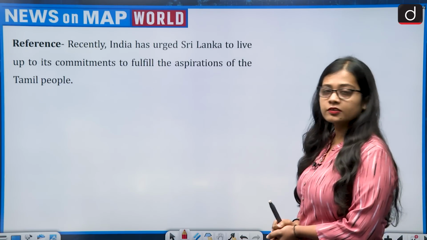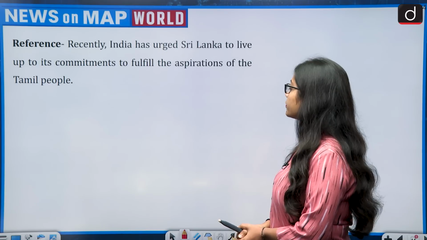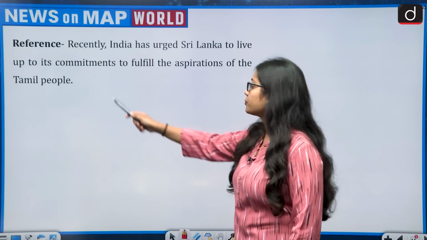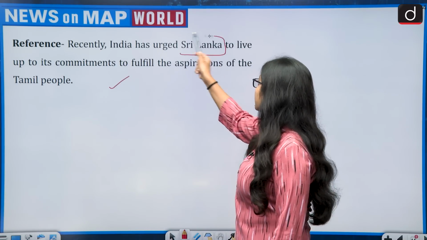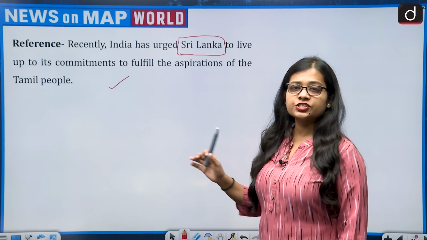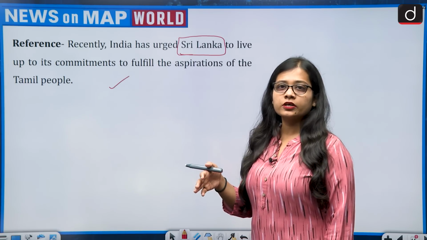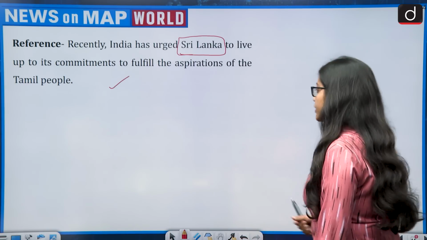The reference says, recently India has urged Sri Lanka to live up to its commitments to fulfill the aspirations of the Tamil people. Now this brings Sri Lanka to the news, and Sri Lanka was also in the news because of the Asia Cup which was recently held, where many matches got washed away because of the rain.